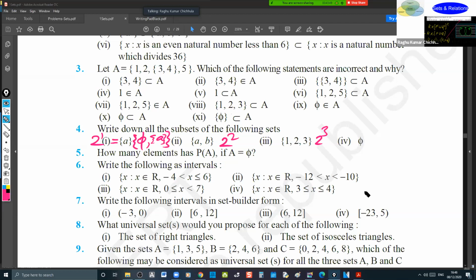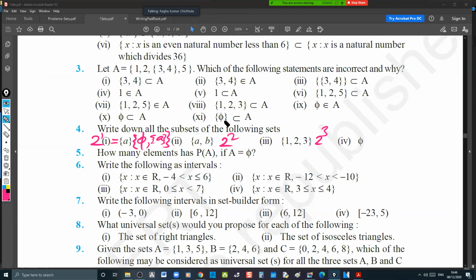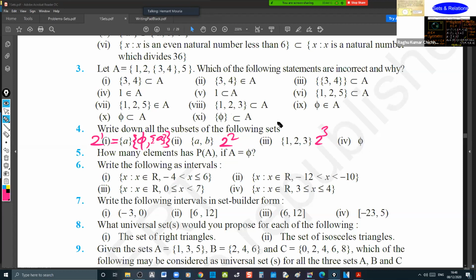Null set, how many elements will it contain? Only 1. Yes, sir. 2 power 0. 2 power 0 is 1. Maurya, yes, it will be like this. Only 1 element there.